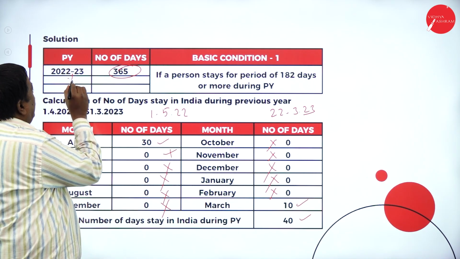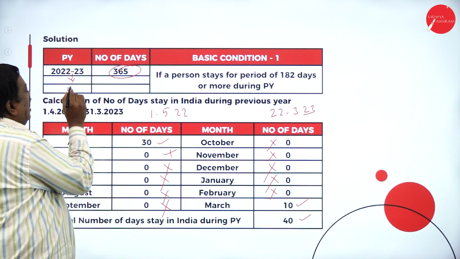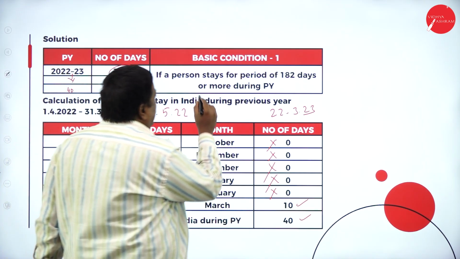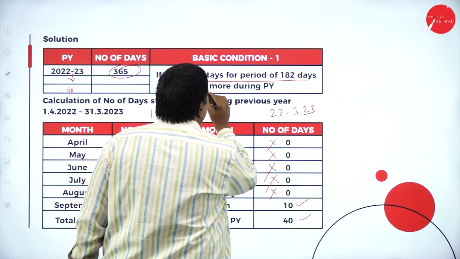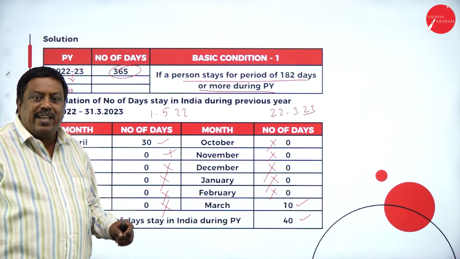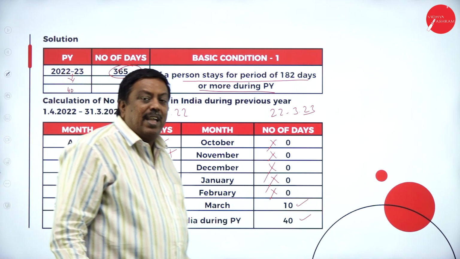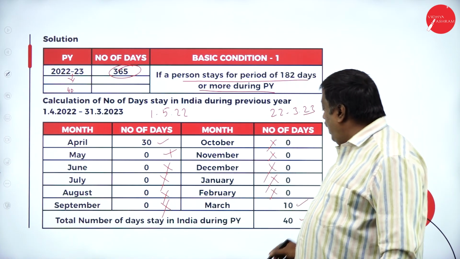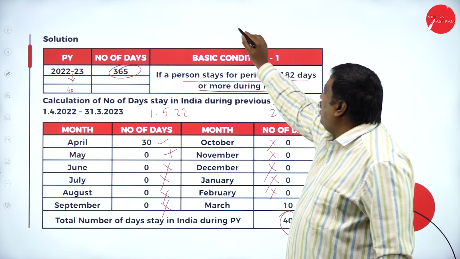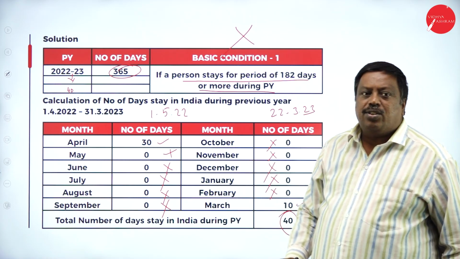During 2022-23, I've stayed in India for a period of 40 days. What is my first basic condition? It says I should stay in India for a period of 182 days or more during the previous year. But I've stayed in India only for a period of 40 days. So, I've not satisfied my first basic condition.